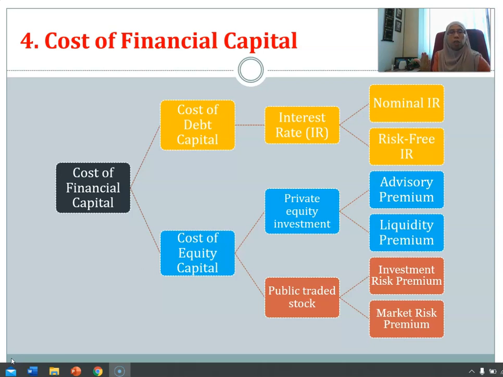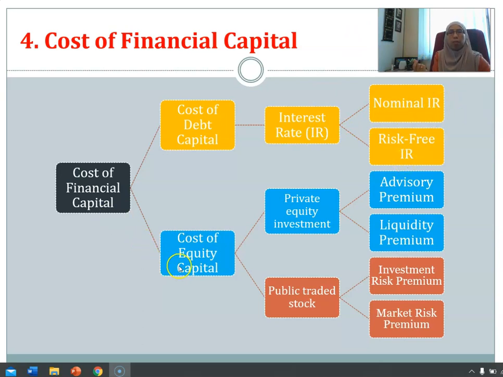Therefore, both capitals have a cost to be borne by the entrepreneur. The first one is the cost of debt capital. The second one is the cost of equity capital. Because debt relates to loans, the cost is normally called the interest rate. Normally there are two types of interest rate when we apply for a loan. The first one is the nominal interest rate. The second one is the risk-free interest rate. We will look through both interest rates one by one after this.